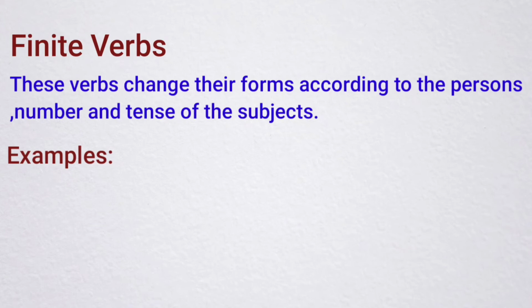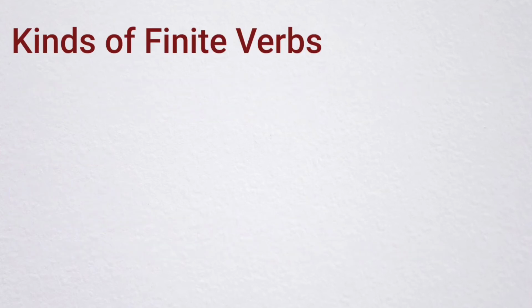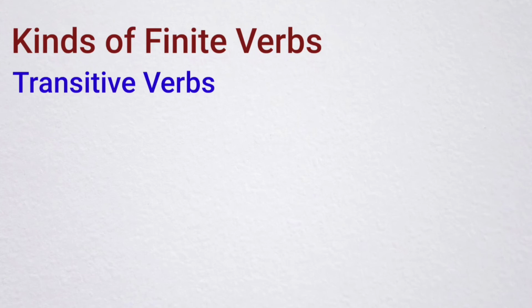For example, I play football. He plays football professionally. They were playing football yesterday evening. Here, the word play is changing its form according to the person, number and tense. Now see kinds of finite verbs.